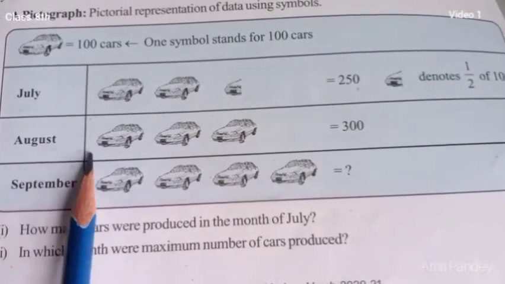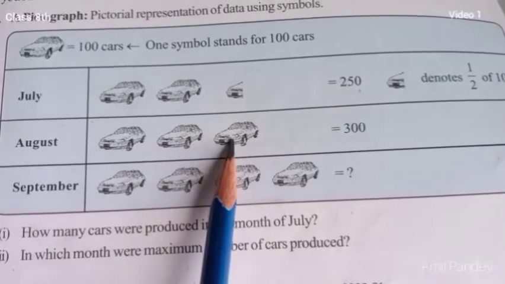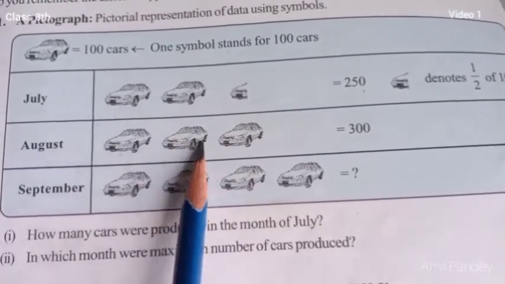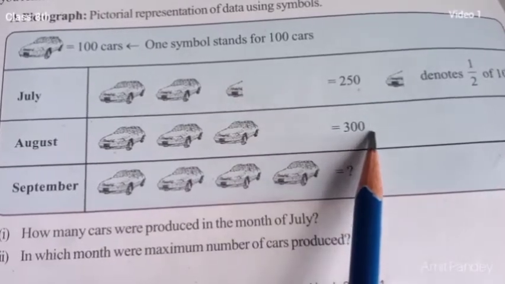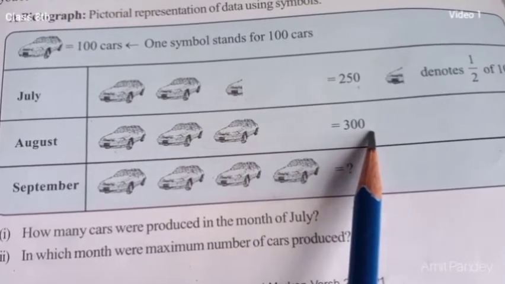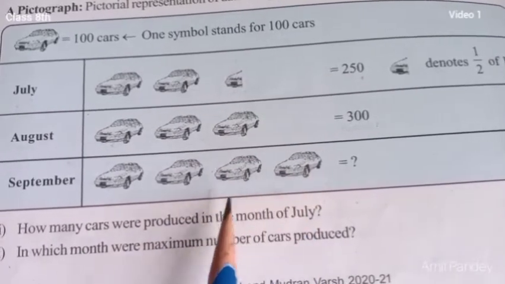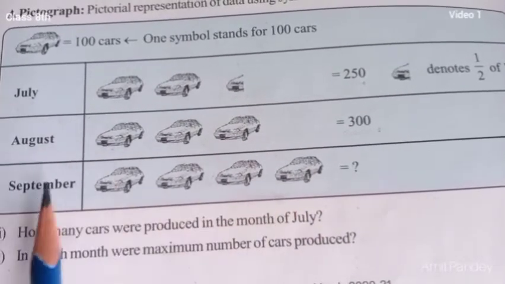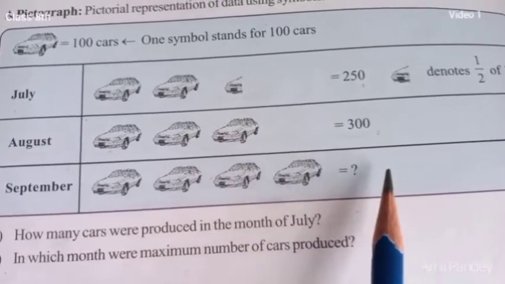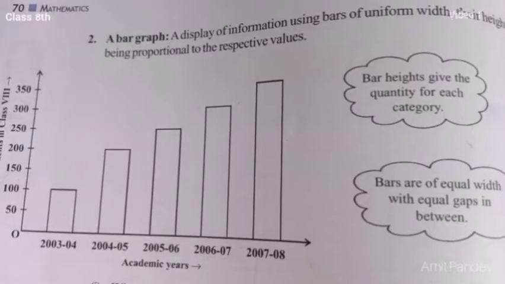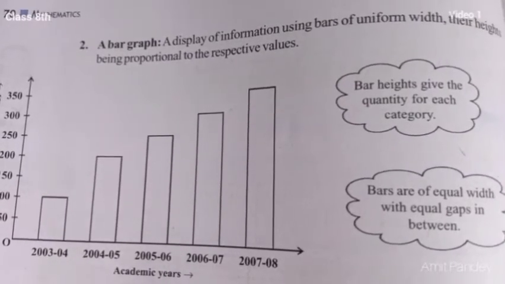In a similar way, students, in August 3 car pictures are drawn here. Each car represents 100 cars, so 100, 100 and 100, the total is 300 cars. Okay students, and now in September 4 cars are drawn here. Each car represents 100 cars, so overall cars produced in that month is 400. So understood, students?